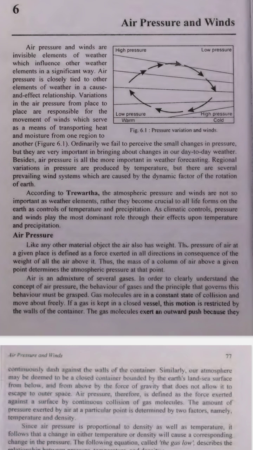2. Movement of air. Air moves from high pressure areas to low pressure areas. This movement of air is what we call wind. So wind is just air moving from where there's more air, high pressure, to where there's less air, low pressure.